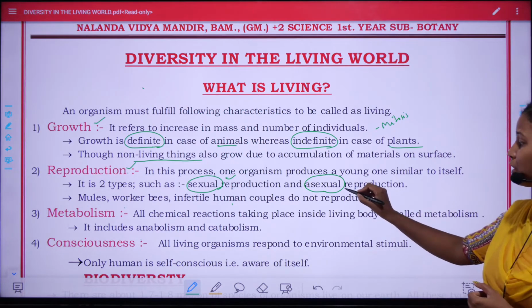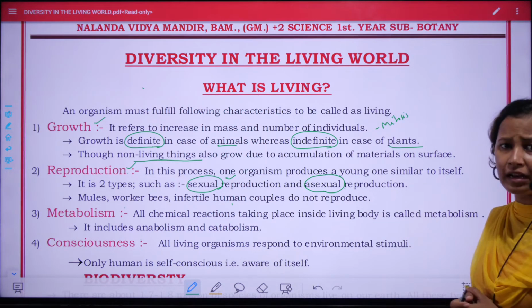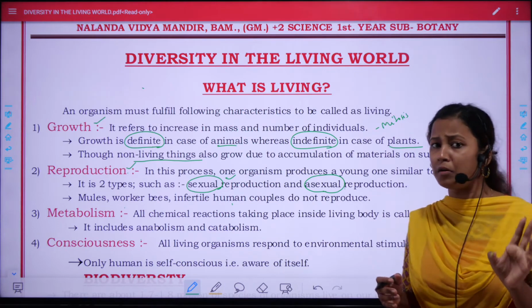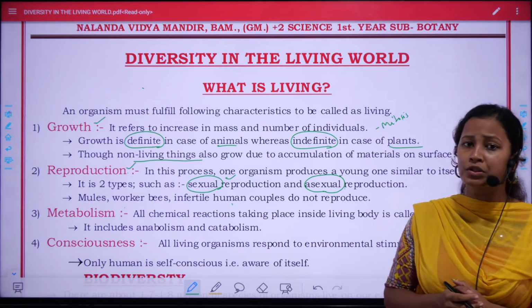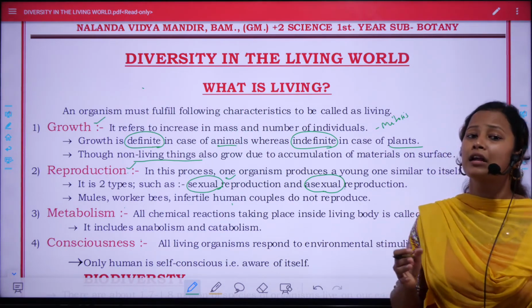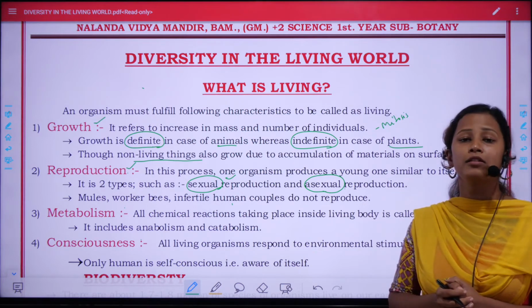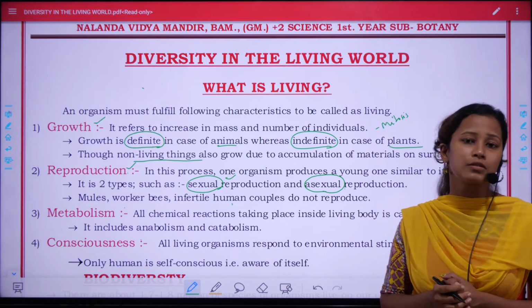But in case of asexual reproduction, only one parent is involved, and the offspring produced is completely similar to the parent. Hence, the offspring are known as clones.